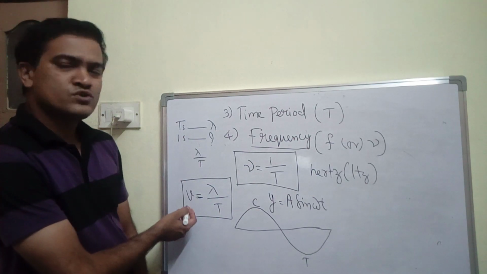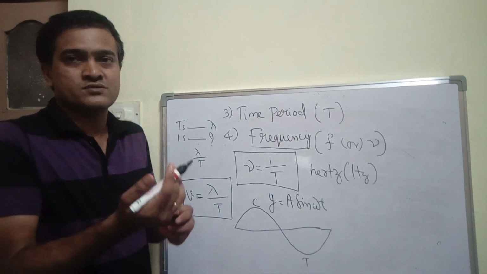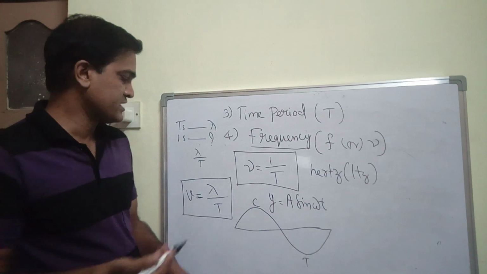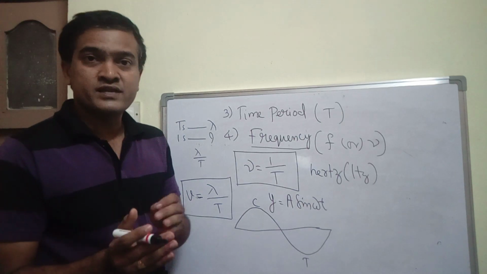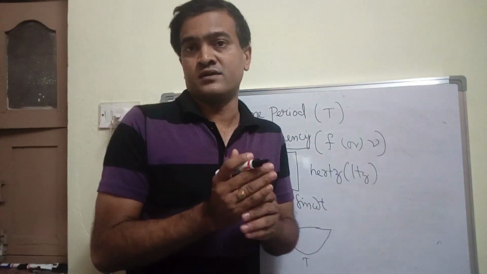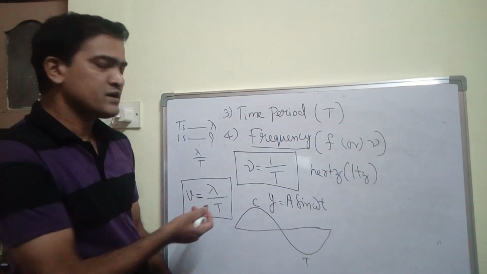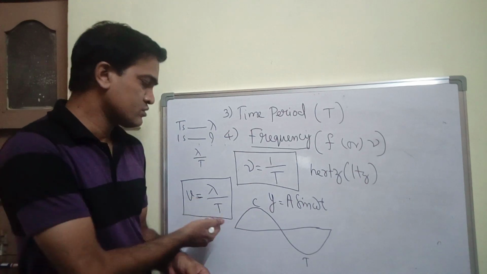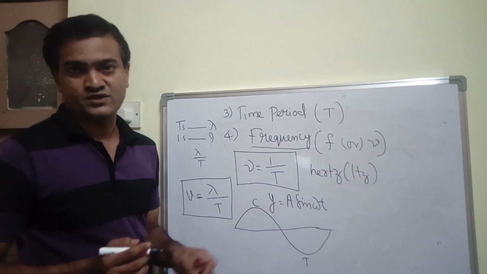Anyways, you know the units. I'm not going to tell the units again and again, because as you know very well, you have learnt in your first year about units and dimensions, right? Whenever any new physical quantity comes, then definitely I'll try to give the units and dimensions, right? So lambda is nothing but wavelength. You know the unit of length, meter, and you know the unit of time, it is second. So meter per second is the unit of velocity.